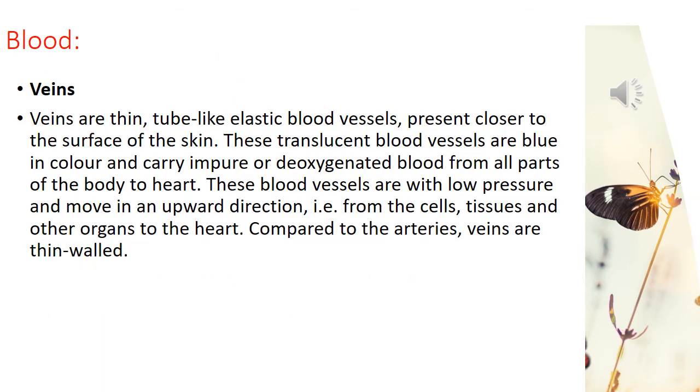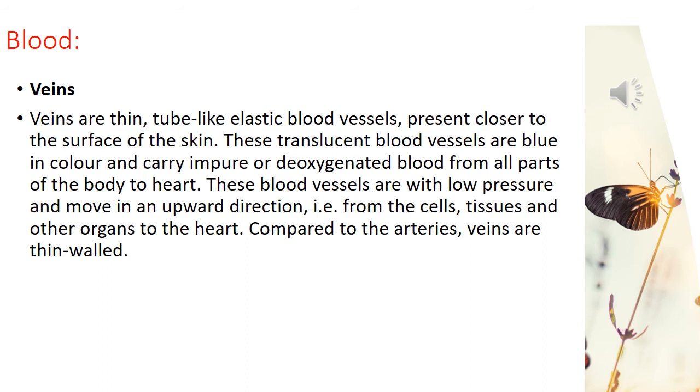The second type of blood vessel is the vein. These are the blood vessels that carry blood from all the parts of the body back to the heart. Now all veins except the pulmonary vein carry carbon dioxide rich blood, which is called deoxygenated blood. These blood vessels are at low pressure and move in an upward direction, that is, from the cells, tissues and other organs to the heart.